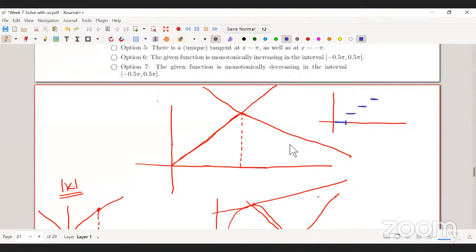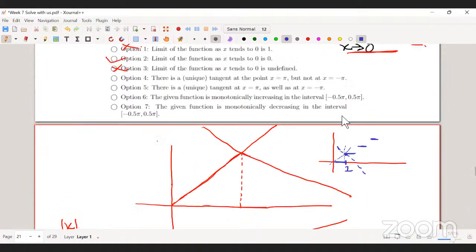Okay, at this point, let's say this is 1. So at 1 the value of the function is 1. So at 1 you will have multiple tangents. This can be a tangent, this can be a tangent, you can have multiple tangents. So basically, if you have some kind of corner point or some kind of jump in the graph, at those points you will always have multiple tangents.